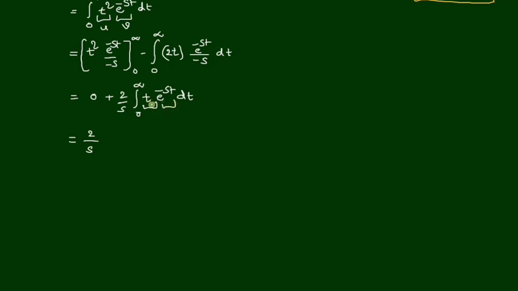Again we have two functions here. One is t and the second one is e power minus st. So we assume u as t and v is e power minus st. Again we follow the same formula of integral u v dt, and the first term is t into e power minus st by minus s over the limits 0 to infinity, minus the second term of the formula, which consists of integral of du by dt, that gives 1, integral of v dt, that is e power minus st by minus s dt.